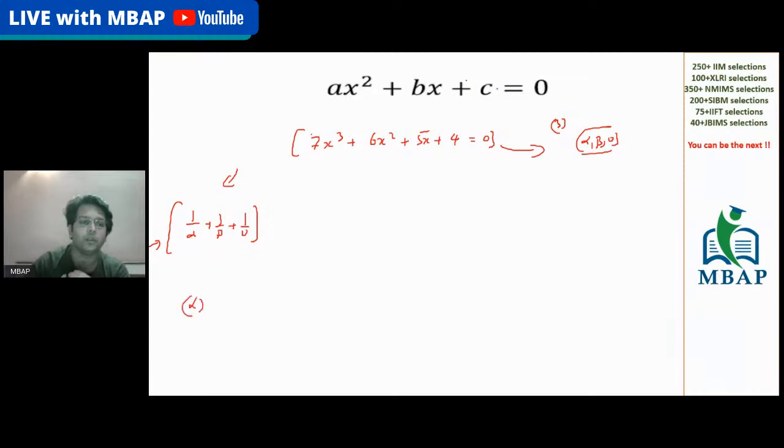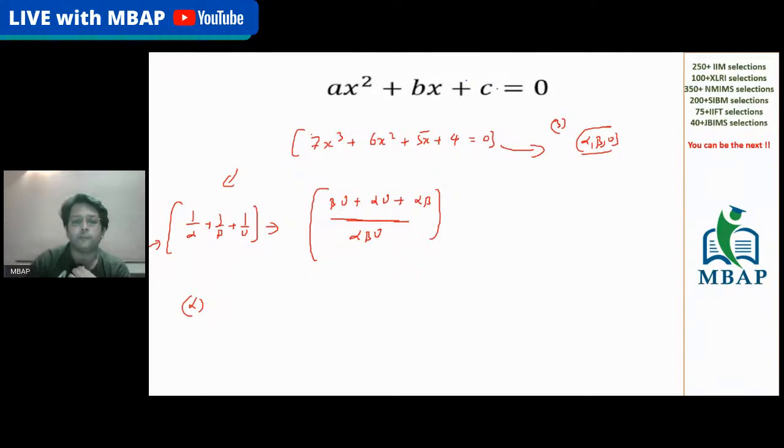The answer is no. If you just add 1 by alpha plus 1 by beta plus 1 by gamma, the LCM will look like alpha, beta, gamma multiplied. The numerator of the first value will become beta into gamma. The numerator of the second value will become alpha into gamma. The numerator of the third value will become alpha into beta. That's what it's going to be, right?